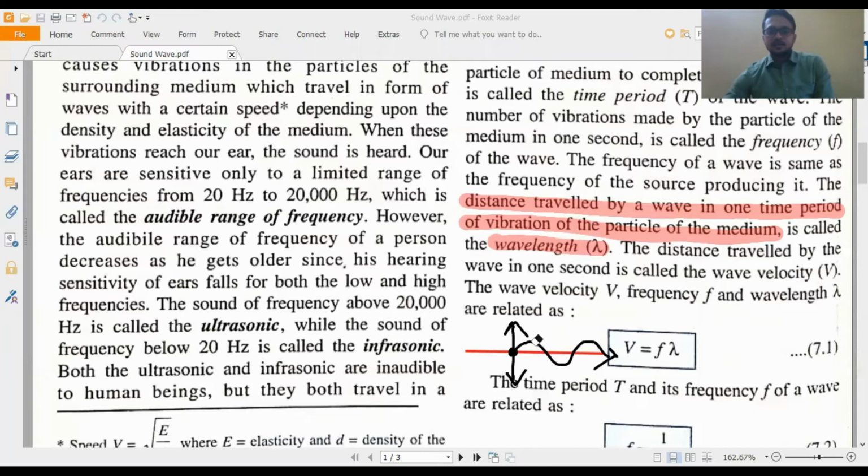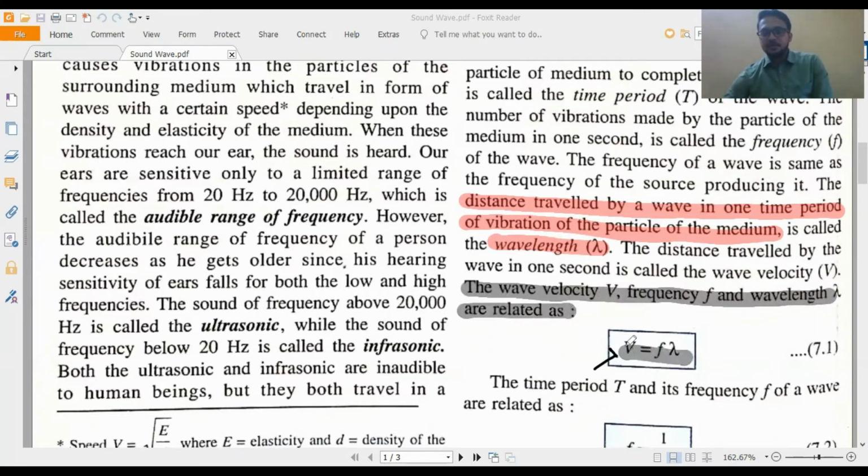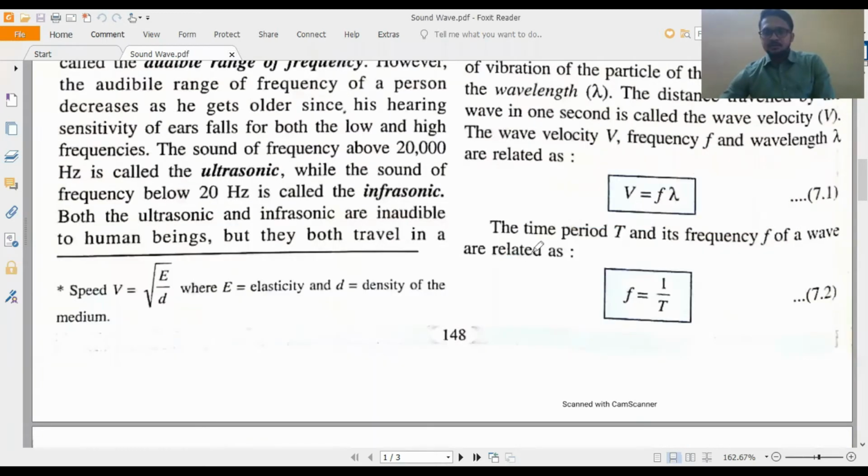Now the relation between wavelength, frequency, and the speed of the wave, or wave velocity. That relation is V equal to F lambda. Keep in mind this relation, V equal to F lambda. Come to the next point. One more relation is there between time period and frequency: F equal to 1 by T. So keep in mind these two relations, V equal to F lambda and F equal to 1 by T.